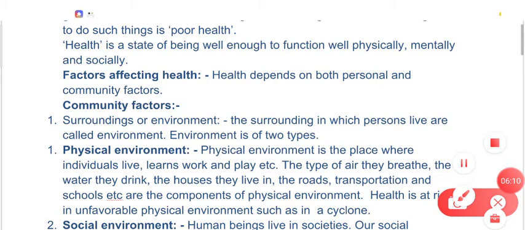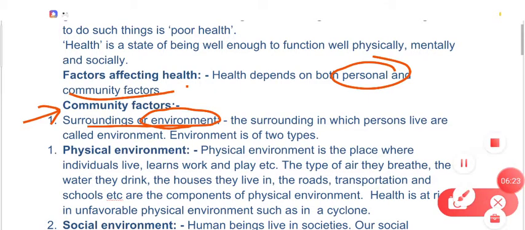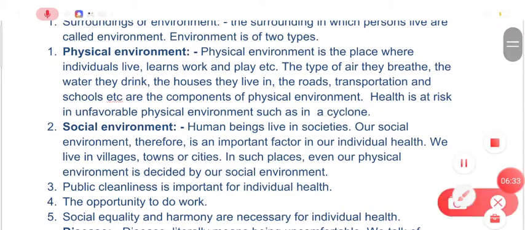Let's understand. These may be either personal or the factors related to the community, right? If we talk about community factors, then first of all is the environment or the surrounding in which we are living, and the environment may be of two types. One is the physical environment, the other is the social environment.